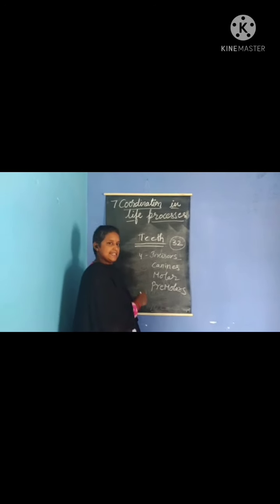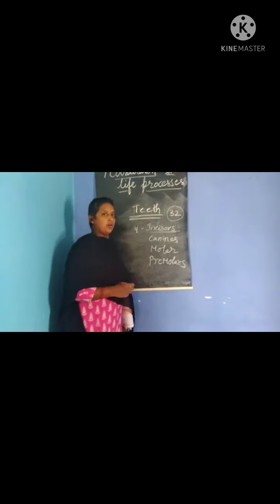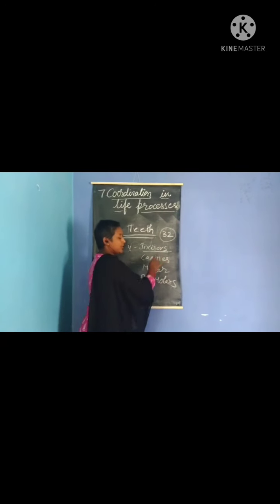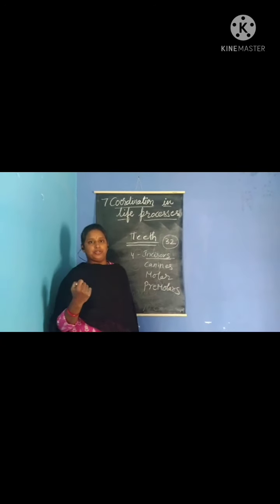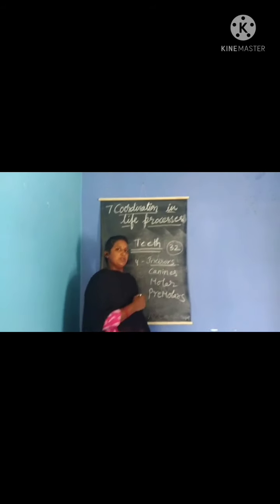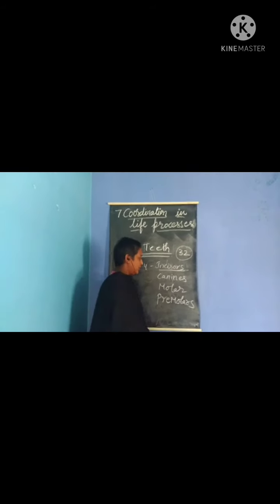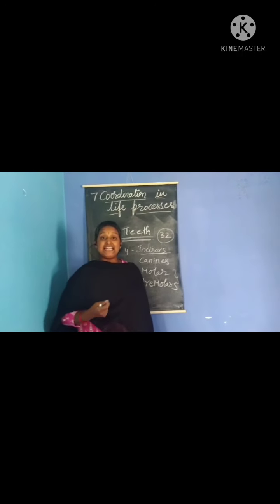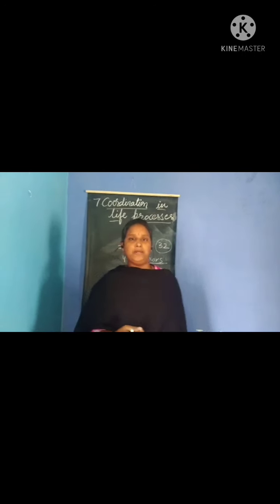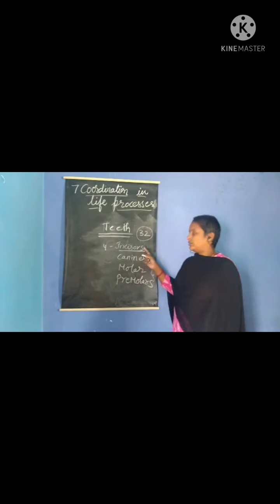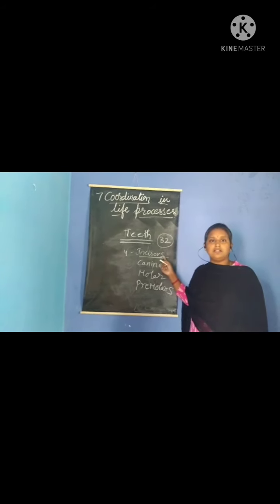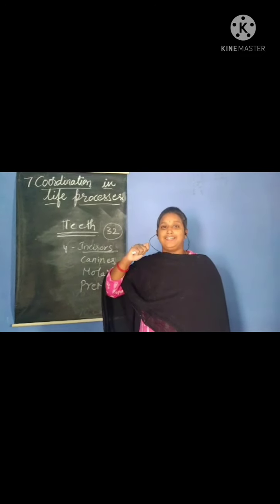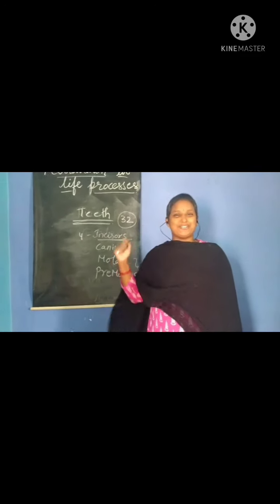Incisors are responsible for cutting. Incisors are responsible for tearing of food. Canines are responsible for cutting of food. Whereas molars and premolars are responsible for grinding and chewing of food materials. Okay, children. So incisors are responsible for tearing of food materials. See, when you are eating non-vegetarian food, you tear your food, isn't it?